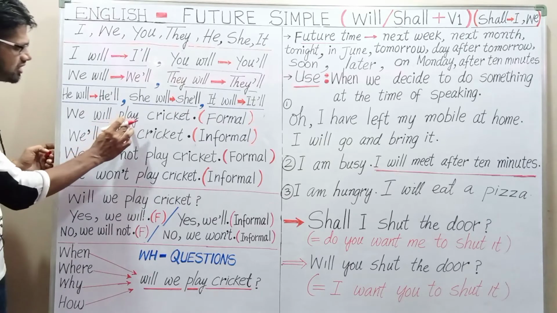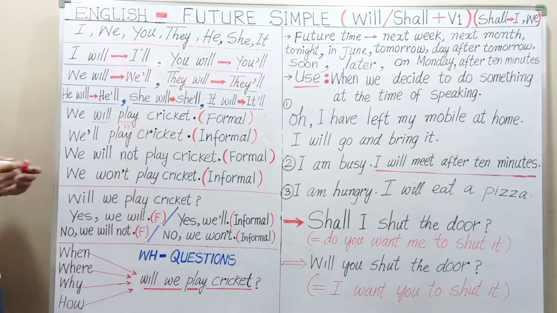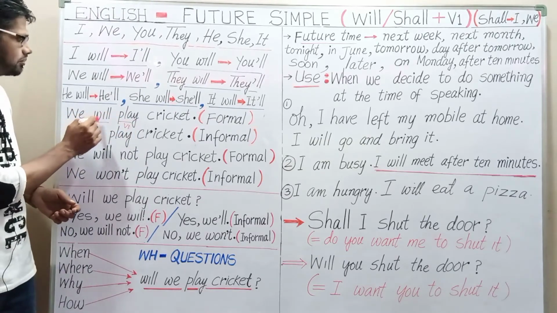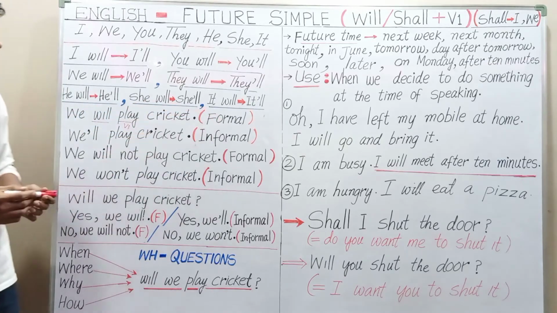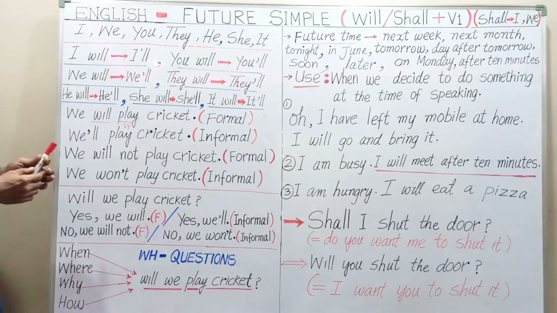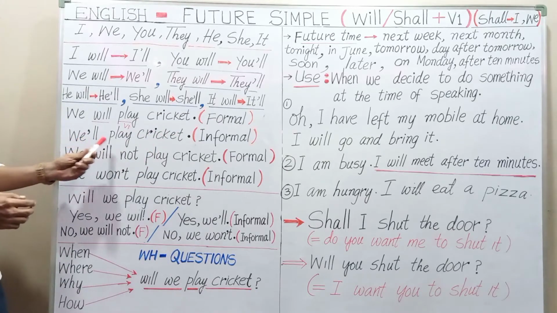So V1 form, the base form or first form of the verb, I have used here. Will plus V1 form: we will play cricket. This is the formal way of making a sentence, and the informal way is, we'll play cricket.